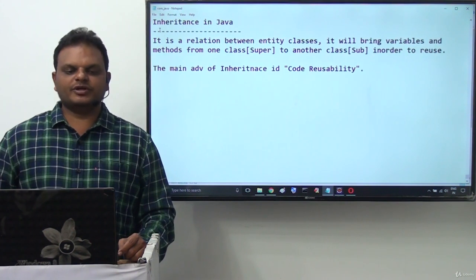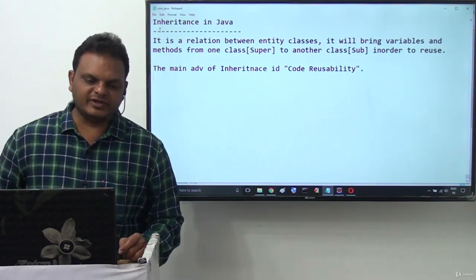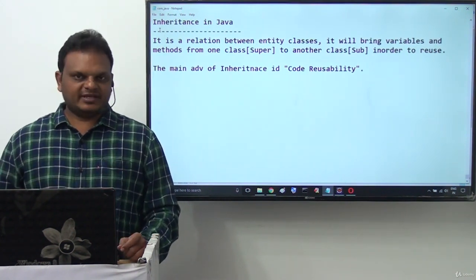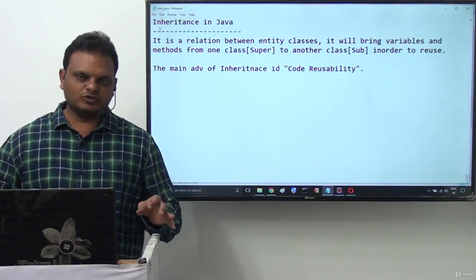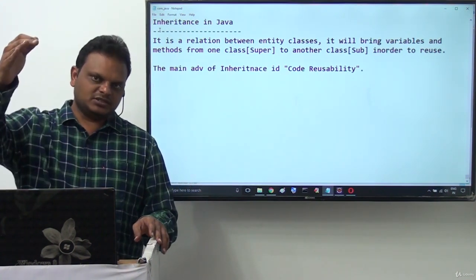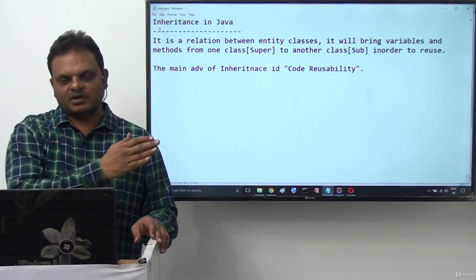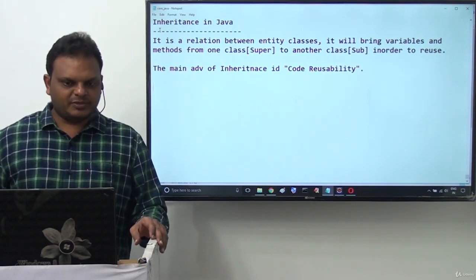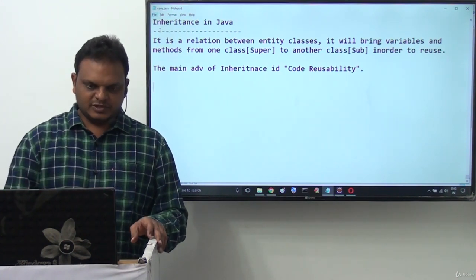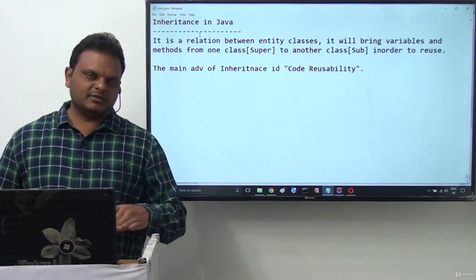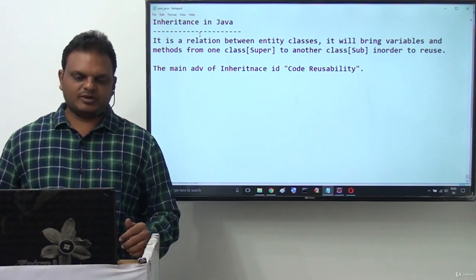How can we say code reusability is the main advantage of inheritance actually? See, whatever data we want to reuse, whatever code we want to reuse, try to declare that code in the superclass and reuse the same code in all the subclasses as per our requirement. So this is nothing but code reusability. I will take one simple example. Through that example I will explain how code reusability comes.